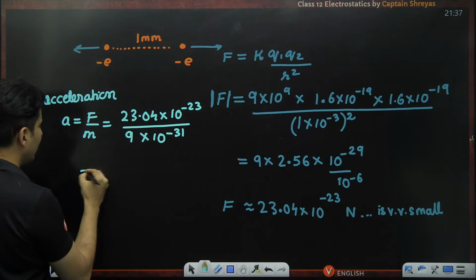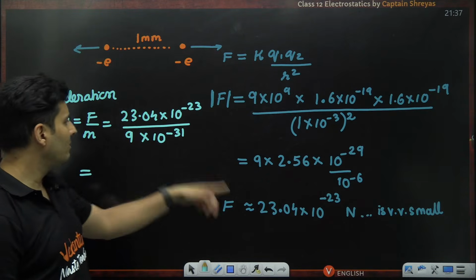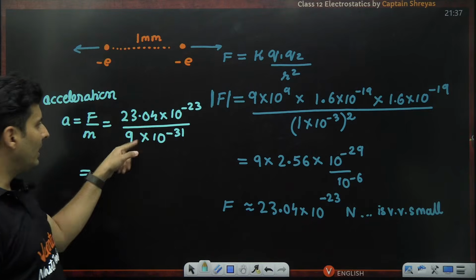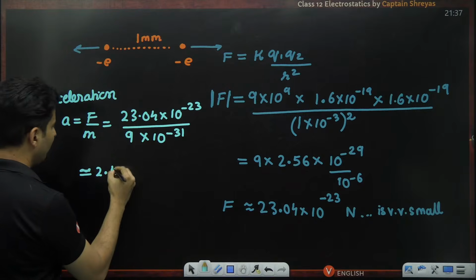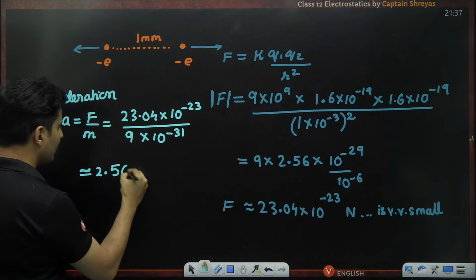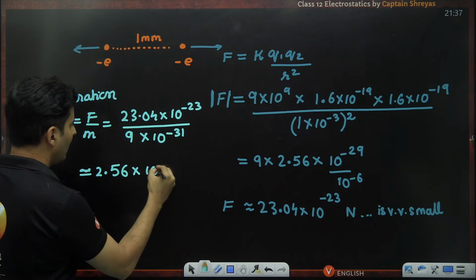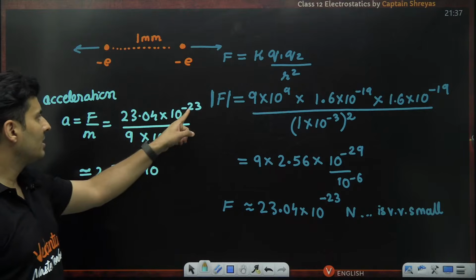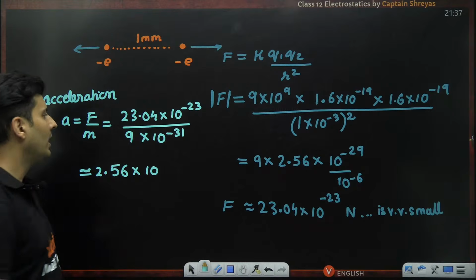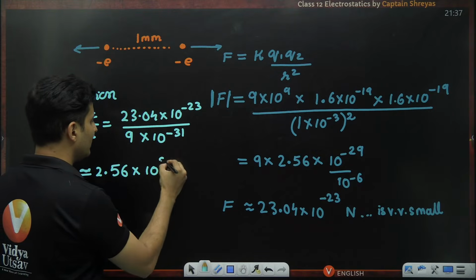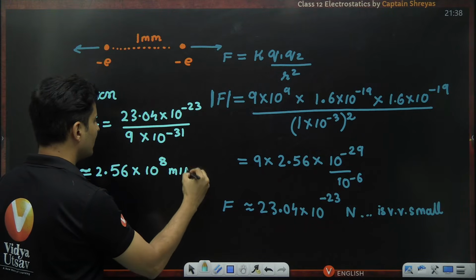That's the mass. It's very small. By the way, we had already multiplied by 9, so if I divide by 9, I will just get roughly 2.56 into 10 to the power, 31 goes on the top, 31 minus 23, that is basically 8 meters per second square.